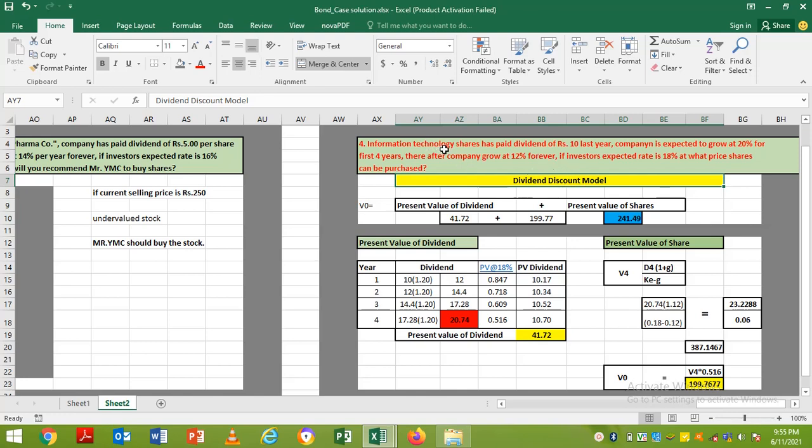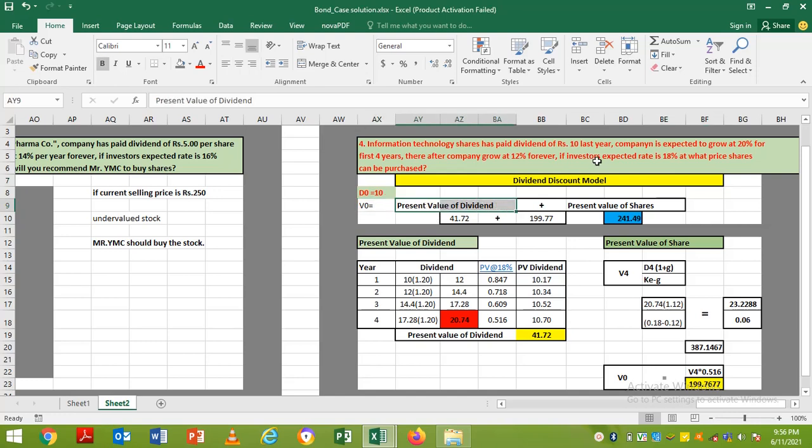So this IT company has paid 10 rupees dividend last year, which is considered to be the D0. We can consider D0 as rupees 10. The company is expected to grow at 20%. So now the formula for the dividend discount model is that the value of share will be the present value of dividend.